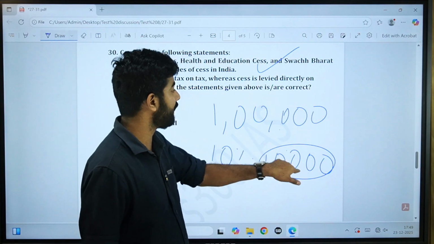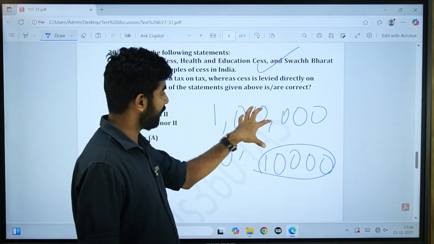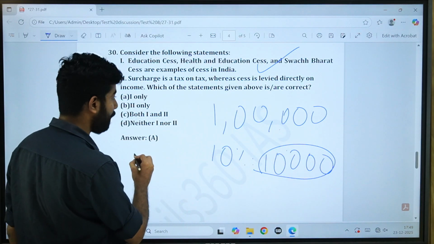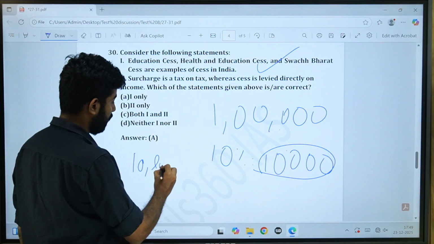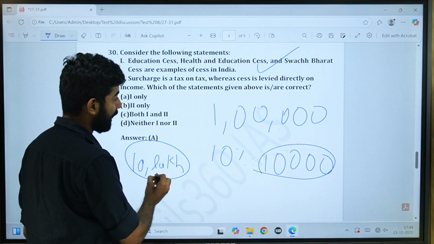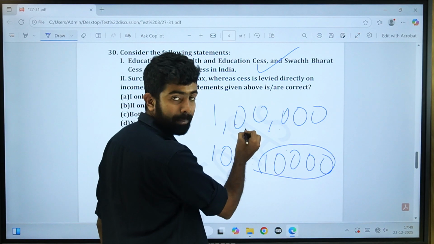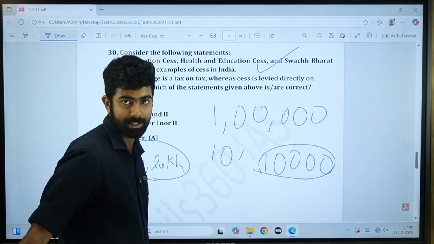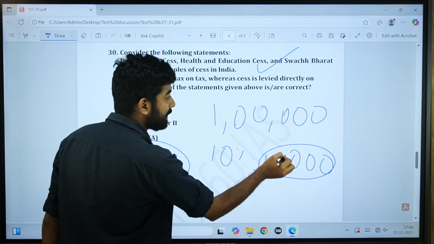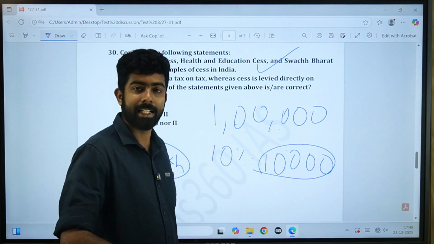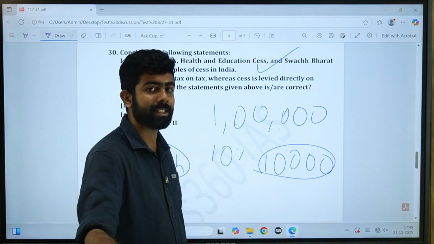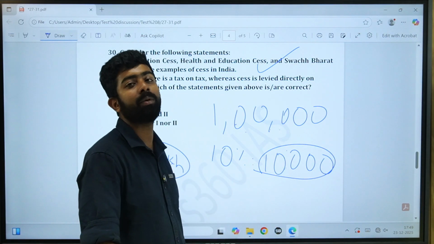This is the tax amount, it is calculated on the tax amount. Okay, this is not calculated on your income. Your income may be say 10 lakhs. Okay, your income is 10 lakhs. This is your tax liability, income tax liability. This is the surcharge, right? And this amount, 1,10,000, is the income tax liability plus surcharge. On that they will impose the cess.